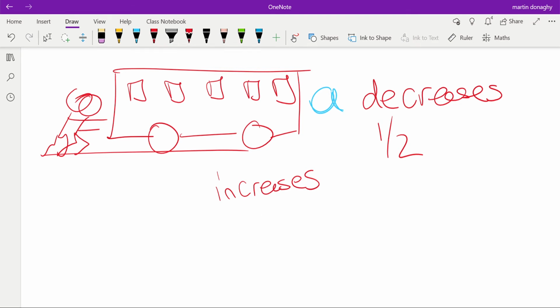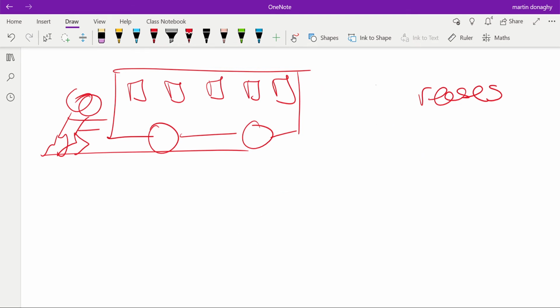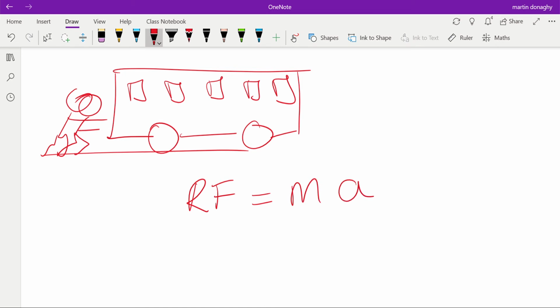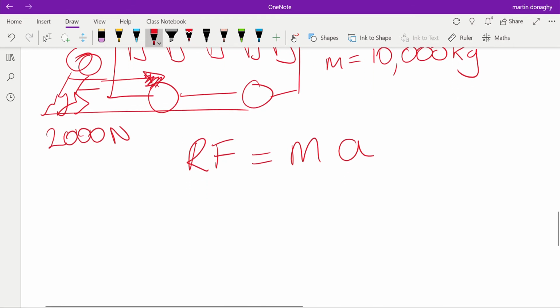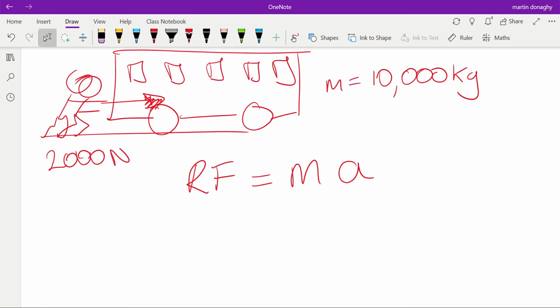Now Newton then put that all together into a nice tidy little formula, which is that the resultant force is equal to the mass times the acceleration. So let's do an example. Let's say the bus had a mass of, I don't know, 10,000 kilograms. And we were pushing with 2,000 newtons, giving a resultant force of 2,000 newtons. We just put those values into our equation.